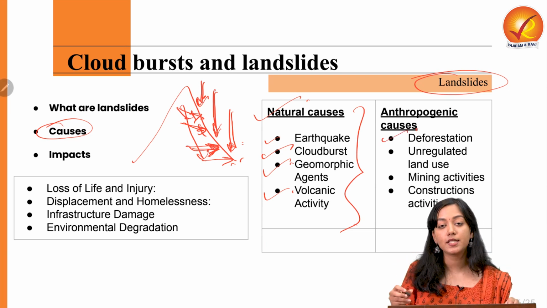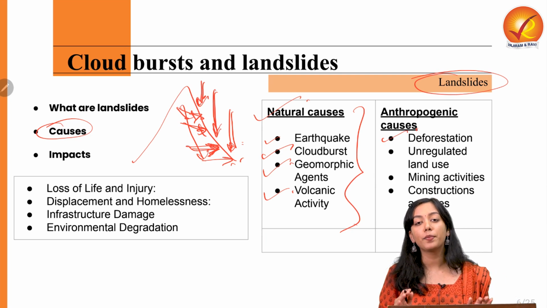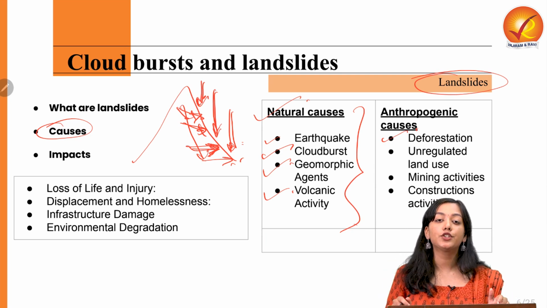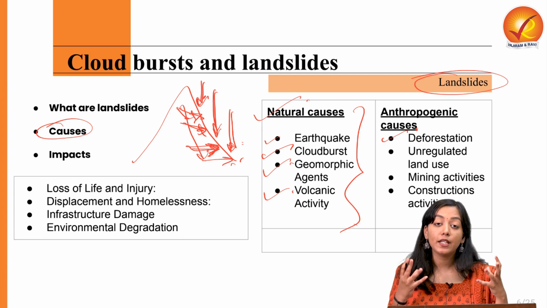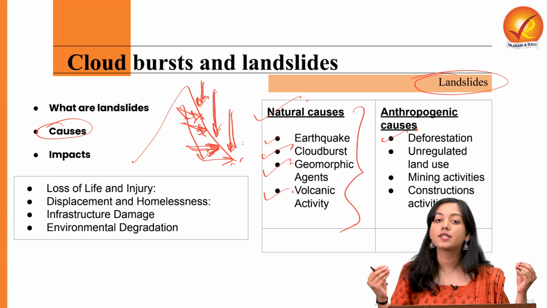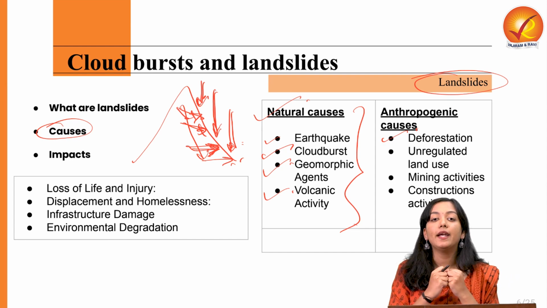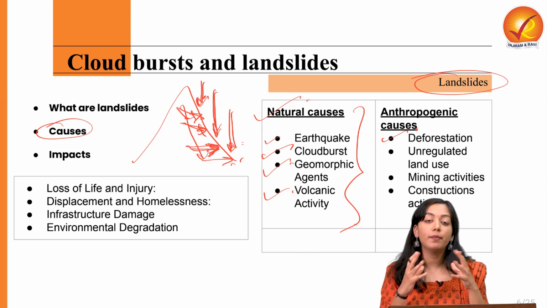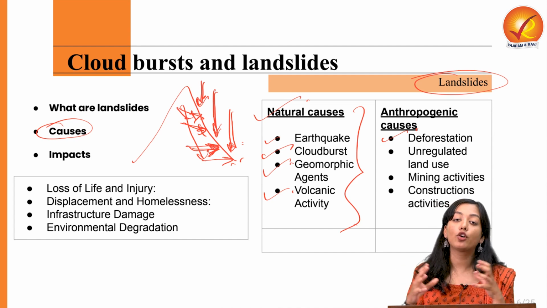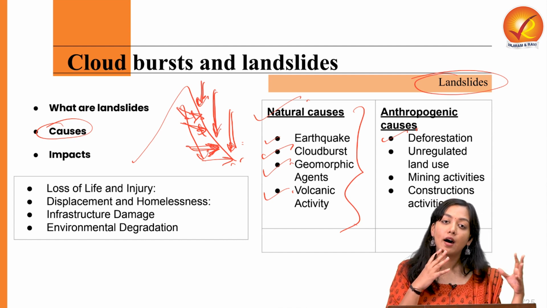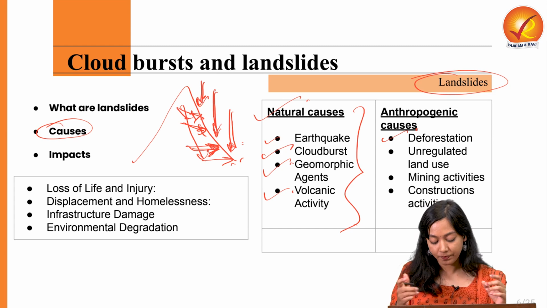First and foremost is deforestation. When we chop down a lot of trees, it leads to degradation of stability. Why? Because the very root system of the tree is responsible for binding the soil. When this binding ability is loosened, the soil becomes loose, and it is a great cause of mud flow kind of landslides in the world.